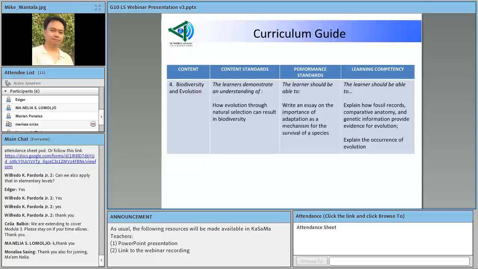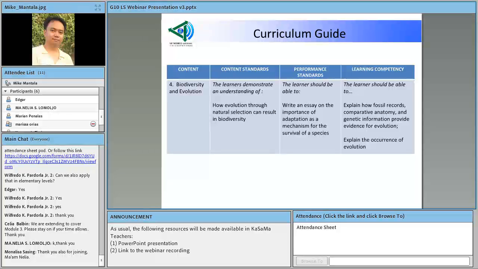So, in terms of performance standards, dito naka-indicate, no, yung kakayanan dapat ng estudyante na pwede niyang gawin after studying the topic. So, the students, after studying this topic or have undergone this activity, should be able to write an essay on the importance of adaptation as a mechanism for the survival of a species.